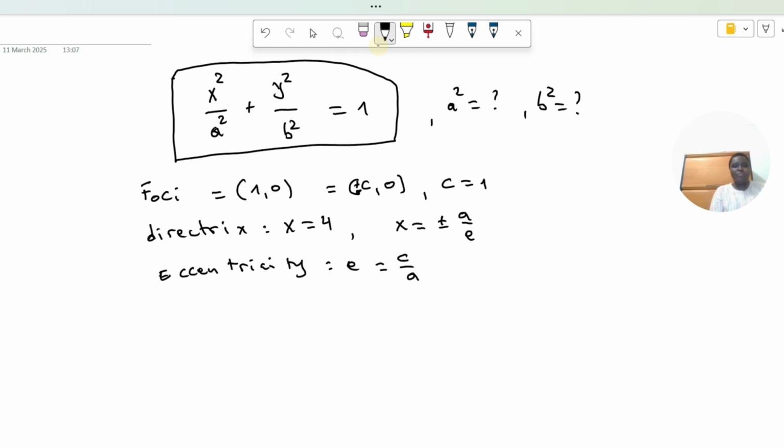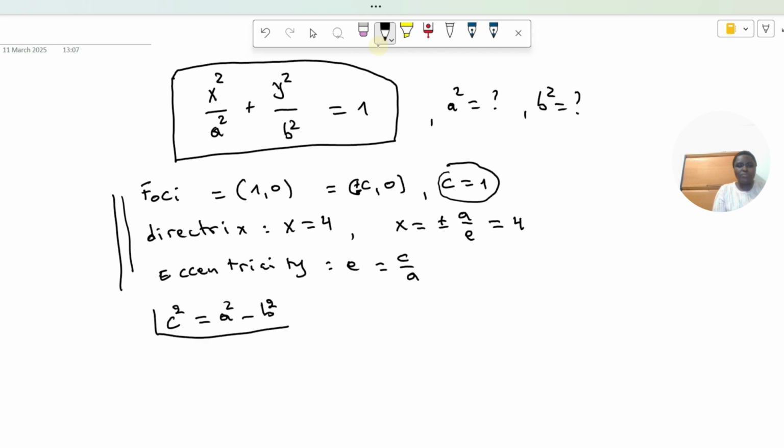So that's what we have for a standard ellipse, and we have c, and we also have the directrix given to be equal to 4. The other relationship that you have to know is that c squared is always equal to a squared minus b squared for an ellipse, of course. We are going to use this relationship also.